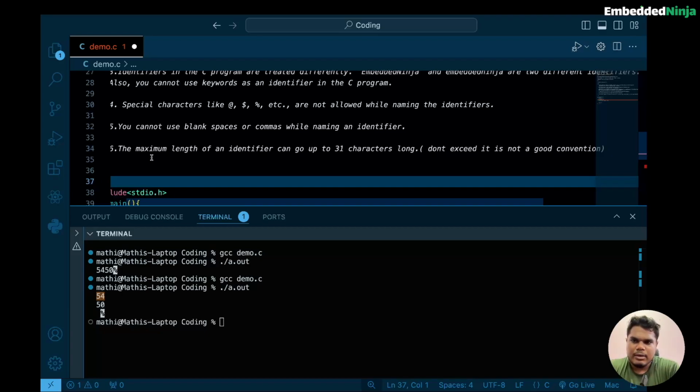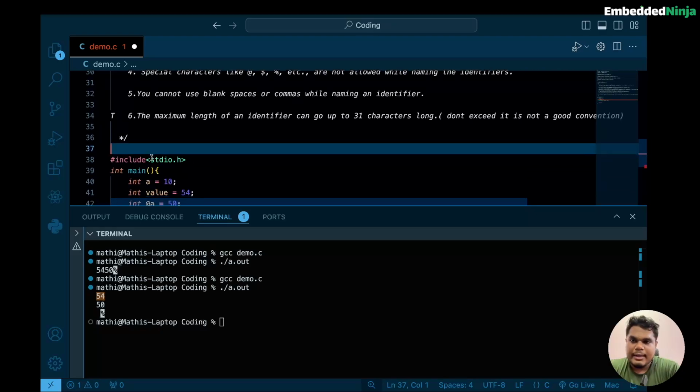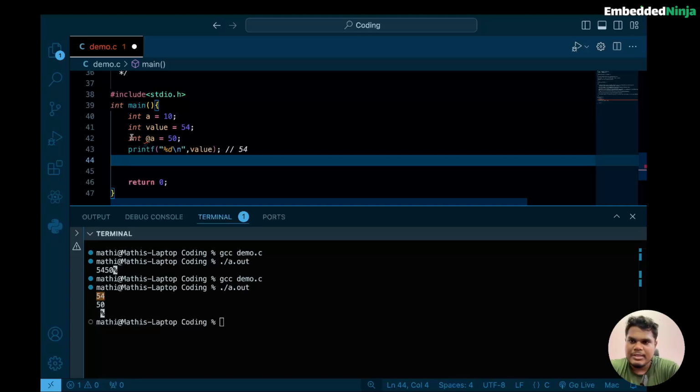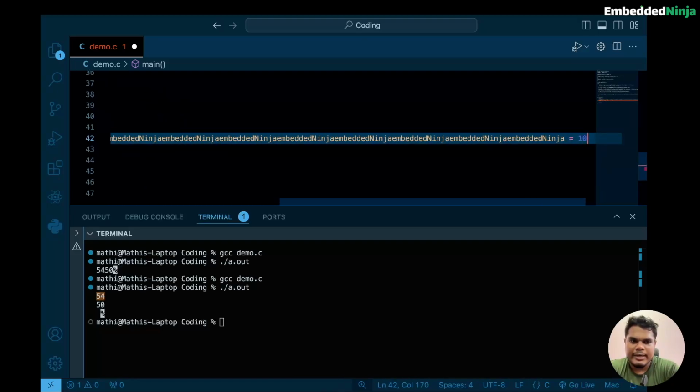Actually, it will not give an error, but it is not a good convention to go beyond 31 characters, because it will be very difficult to reassign and read it from the developer's point of view. For example, if I'm giving a variable name like embedded ninja, and I'm just copying it, embedded ninja equal to 10.